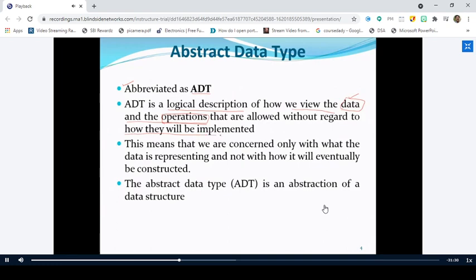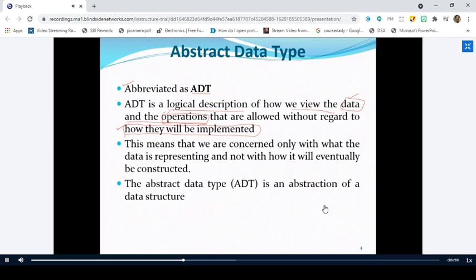This is what abstraction is. Abstraction means the implementation details are hidden from the user. As an end user, you don't know how they are implemented. You know what data can be used and what operations are there, but you don't know how these operations are implemented or what data structures are used to implement them. All these things are hidden. That is called an abstract data type.